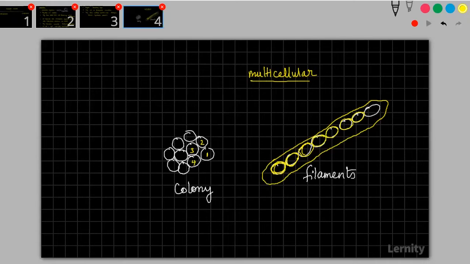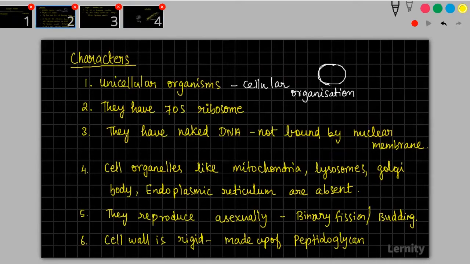All these things are independent of each other. None of their life cycle is dependent on another organism. Just that they are present as a group, that's all. They are present as a colony, they are present as a filament. Whenever I say unicellular, what is the meaning of unicellular? Unicellular means they are made up of a single cell. Whenever I use the words cellular organization, it is not a tissue level organization. They do not have a tissue level organization.